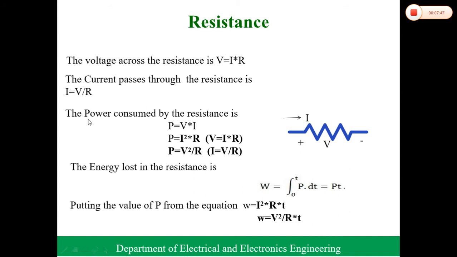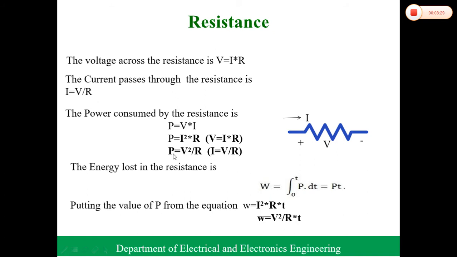So the power consumed by the resistance: we know the formula P equal to VI. In the first definitions I mentioned that P is equal to VI. Since V is equal to I into R, we get P is equal to I square R. From another formula, P equal to V into I, with I equal to V by R, we get V into V by R, which is V square by R.